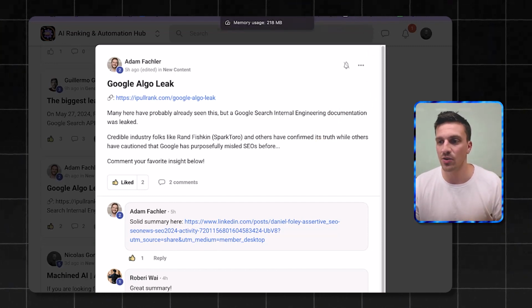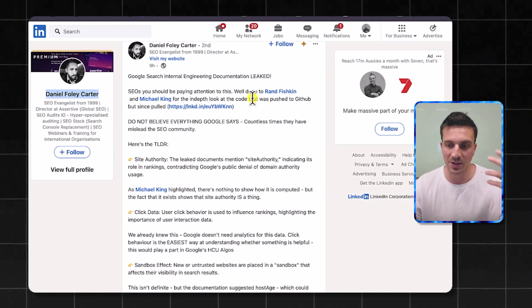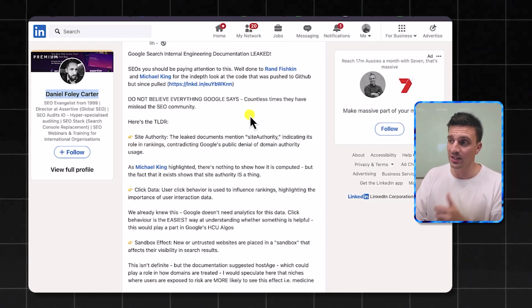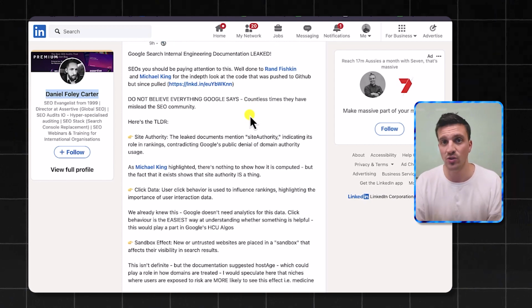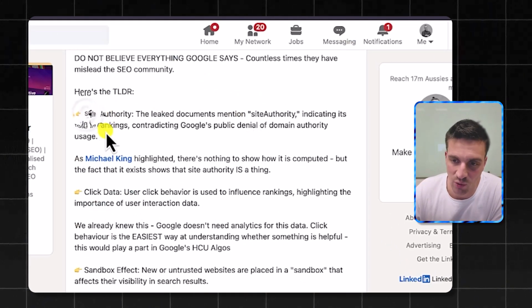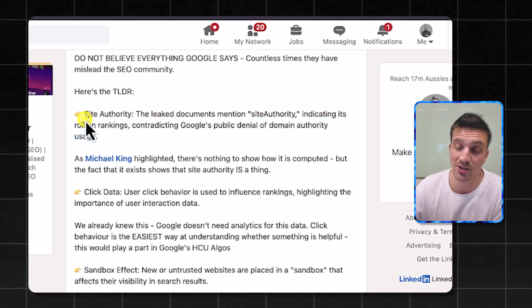But the intention of the video is to show you the documentation, the leak, and then show you the things that you can do from this link to action out on your website so you can increase the SEO. So the first thing is site authority. They said this wasn't such a good ranking factor, but it turns out it is.